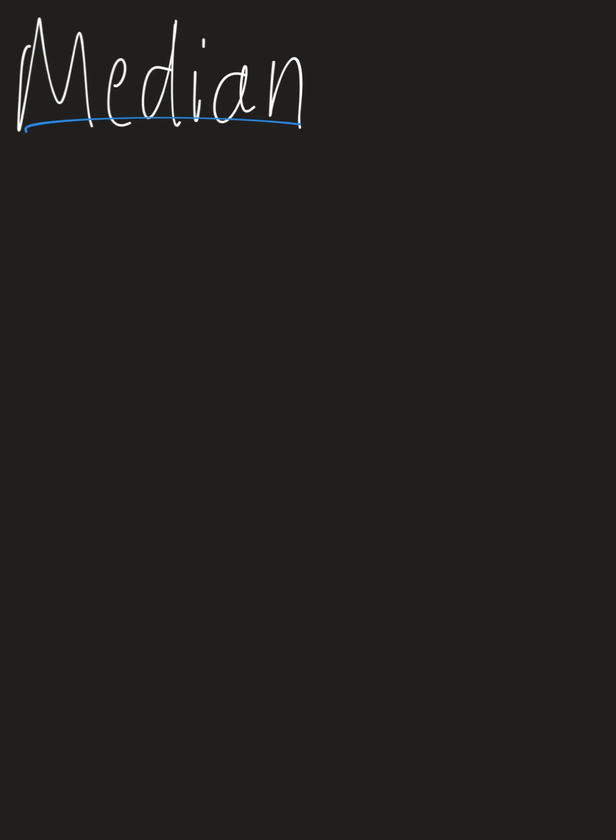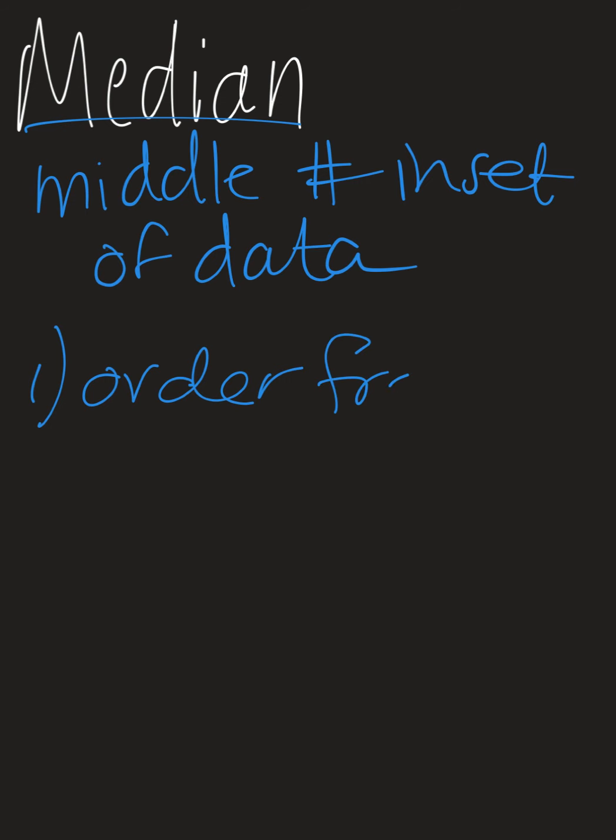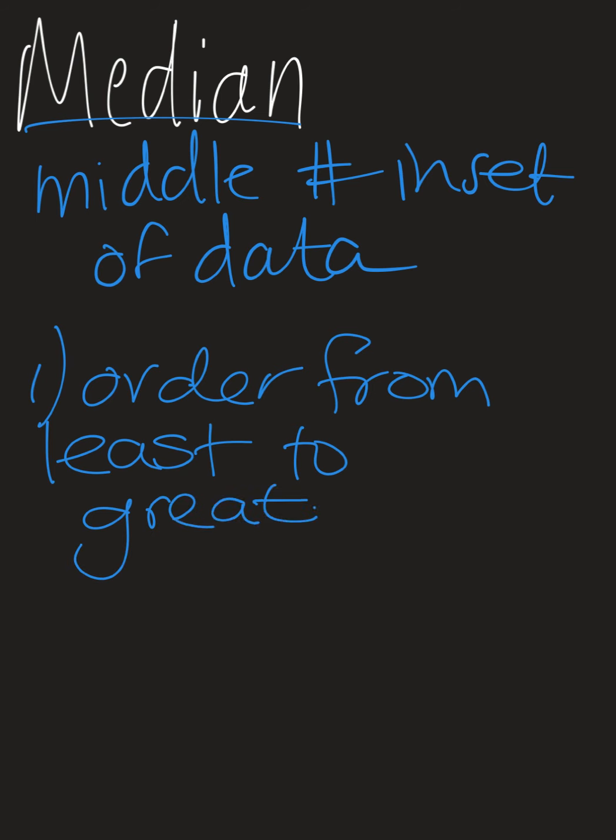To find the median, I am looking for the middle number in a set of data. And what we're going to do is order from least to greatest. And from there, I'm going to find the middle.